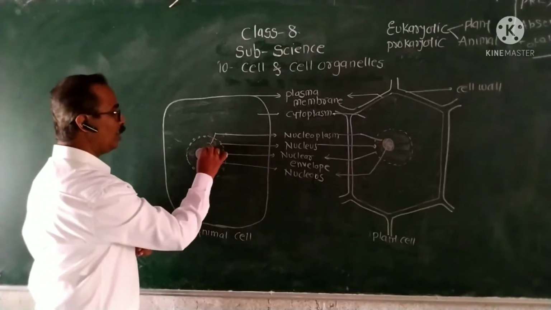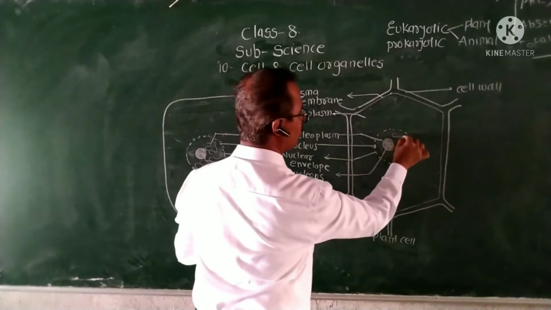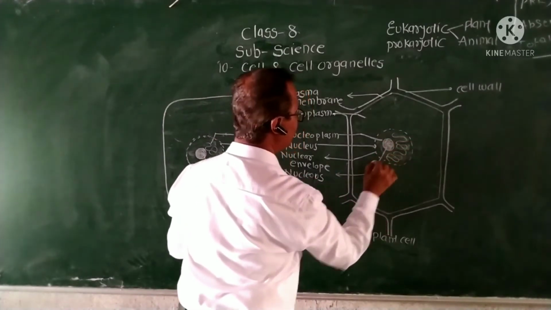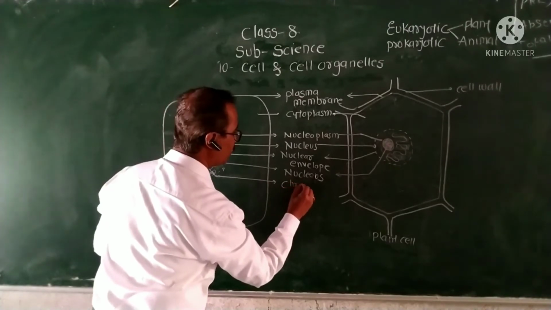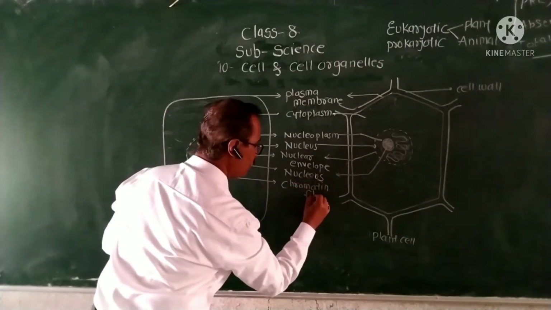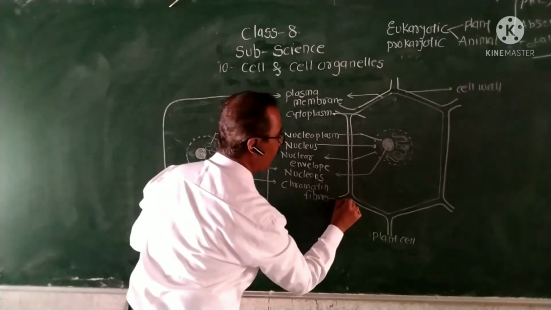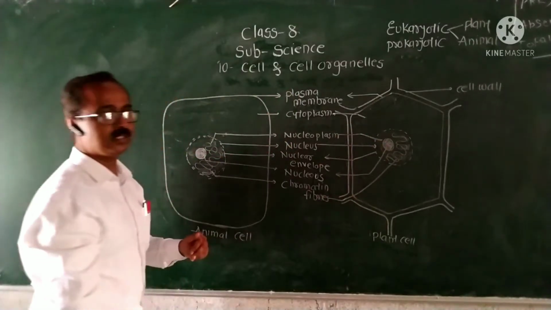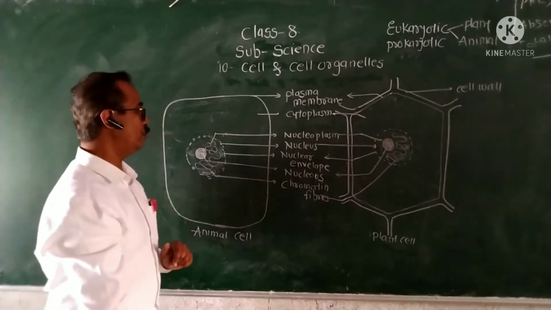Around the nucleolus there are some thread-like structures known as chromatin fibers. At the time of cell division, these chromatin fibers get converted into chromosomes.